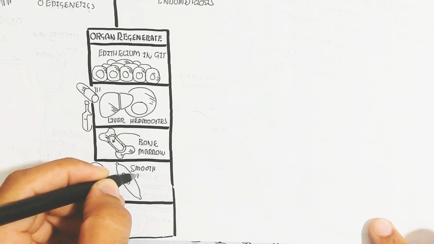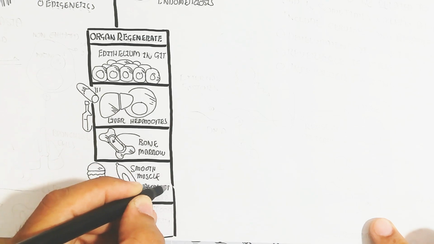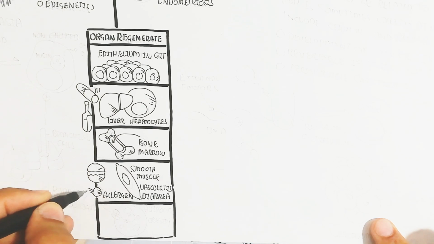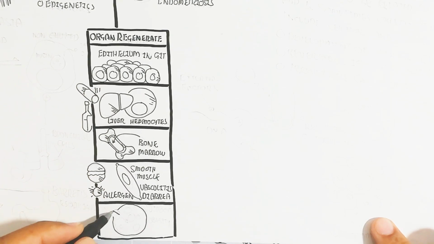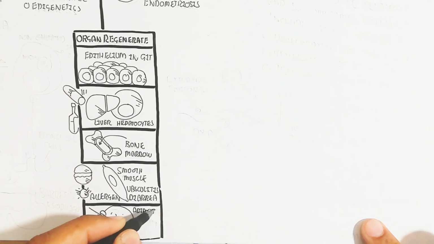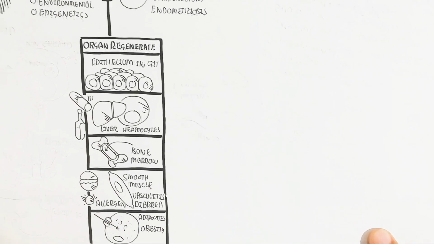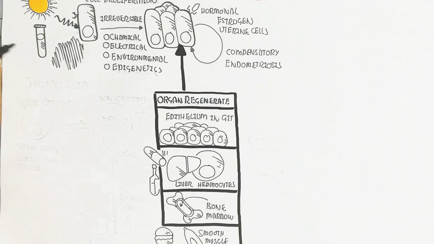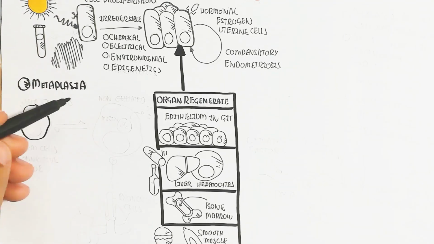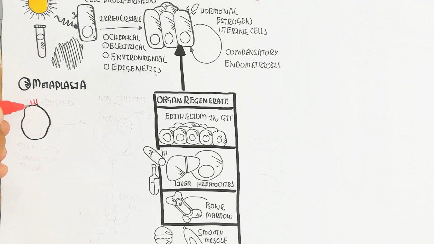On the other hand, allergens and food will stimulate the smooth muscle of the gastrointestinal tract, leading to vasculitis and diarrhea, but vasculitis is also in the blood circulatory system. The adipocyte, due to obesity, will lead to hyperplasia, increasing the number of adipose tissue cells.